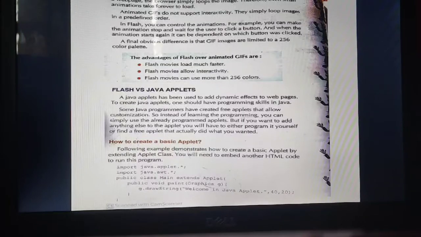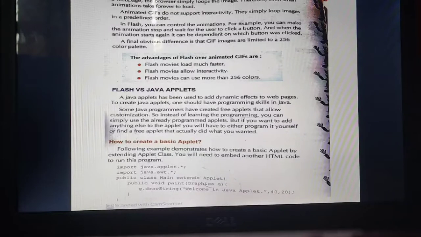How can we create a basic applet? There is a program for that. The following example demonstrates how to create a basic applet by extending the Applet class. All you have to do is extend the Applet class. You will need to embed another HTML code to run the program.